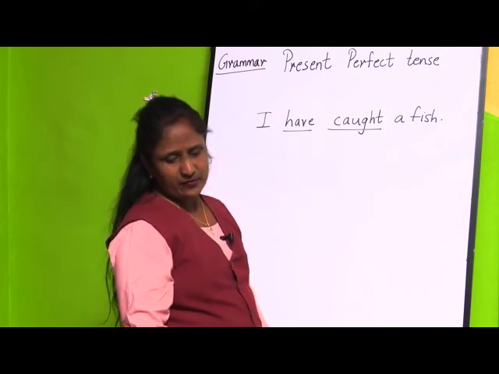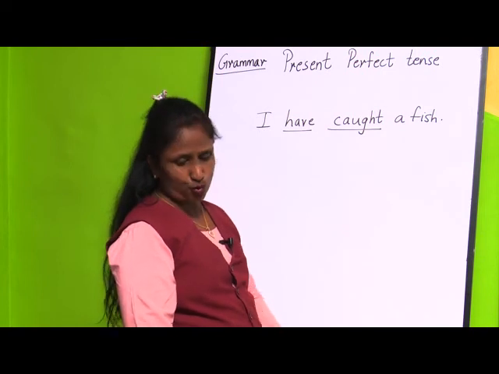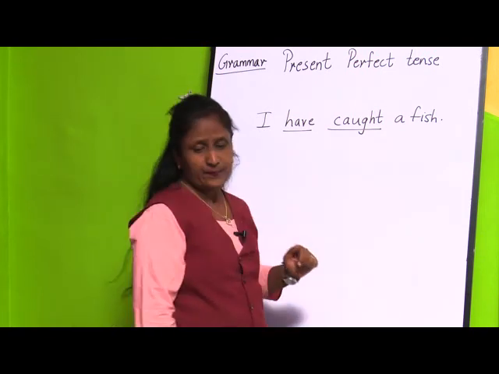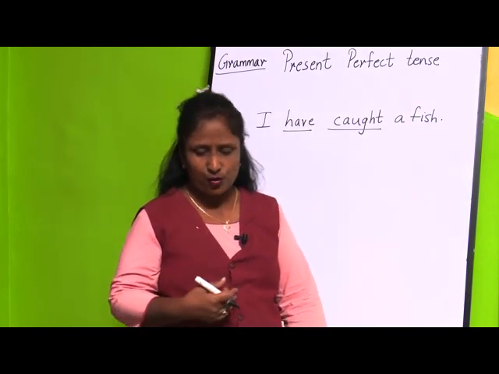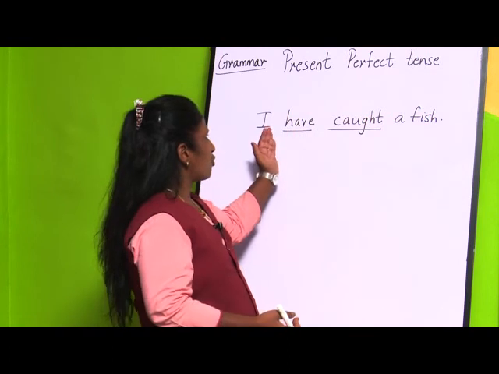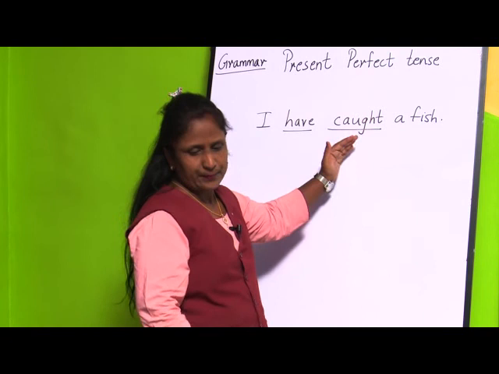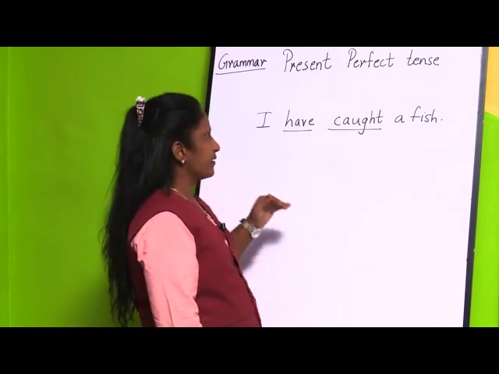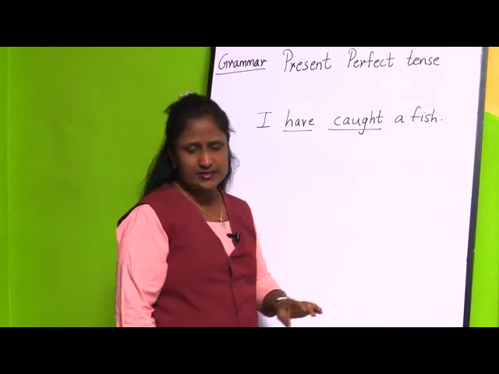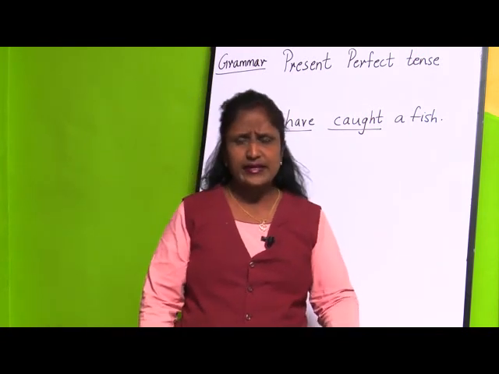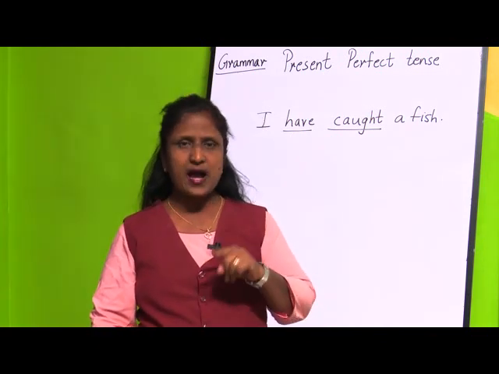See, what is present perfect tense? We will see. We often use words like already, just and so on in present perfect tense. Present perfect tense tells us about actions which have already been completed. I have caught means the action has been completed, and just means they have completed. That is why we use the verb have, and always remember that present perfect tense is formed with has or have plus past participle.